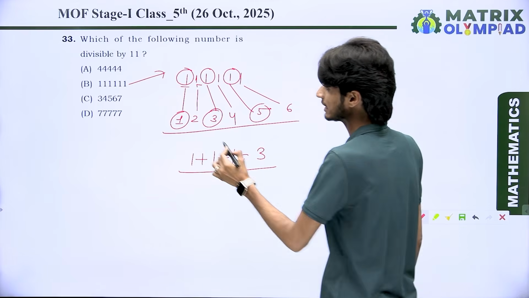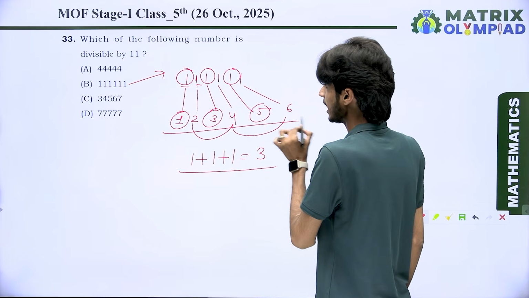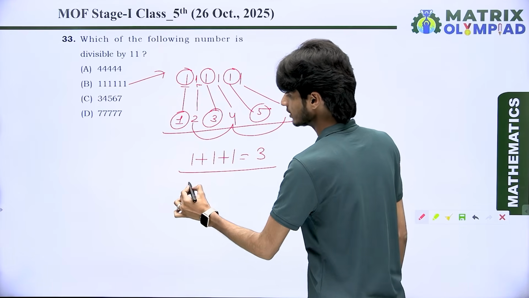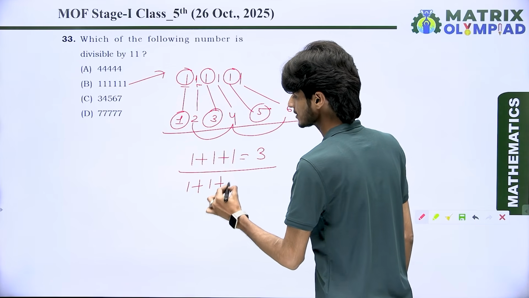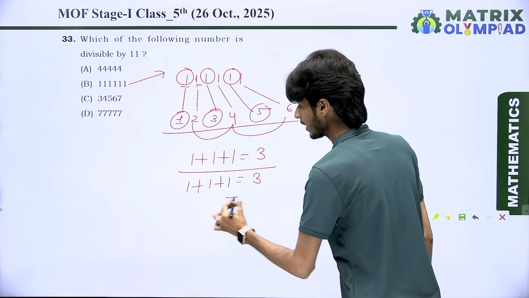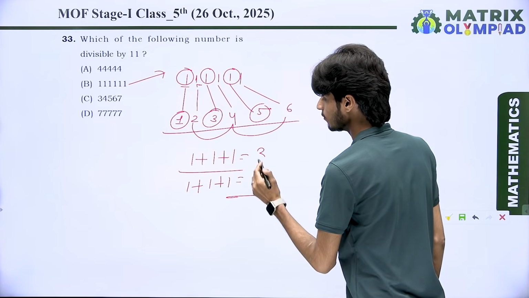And after that, take the even place digits. And these are also 1, 1, 1. That means their sum is also 3. And we want to find out the subtraction of both of them.